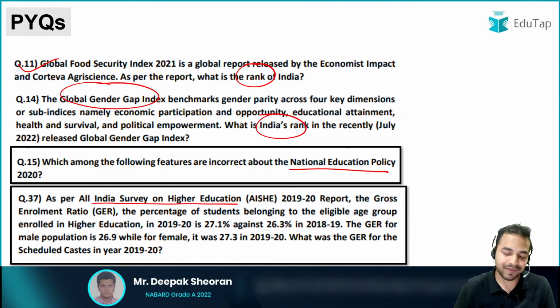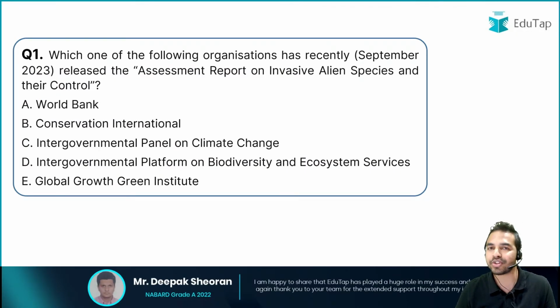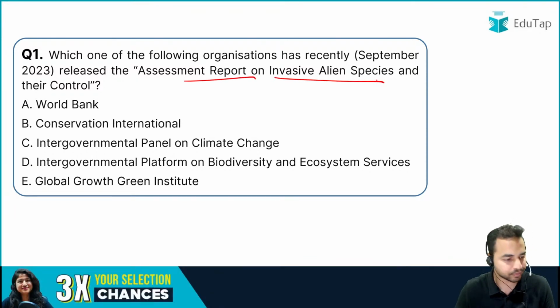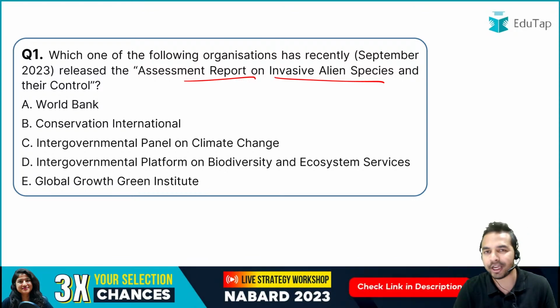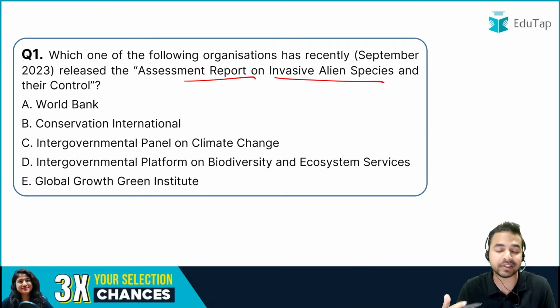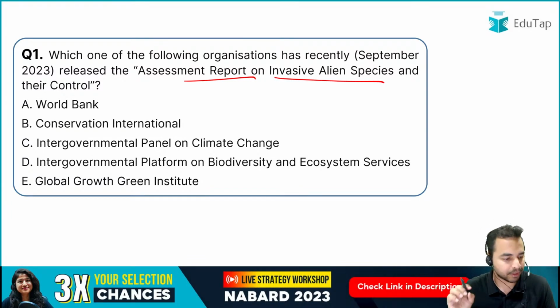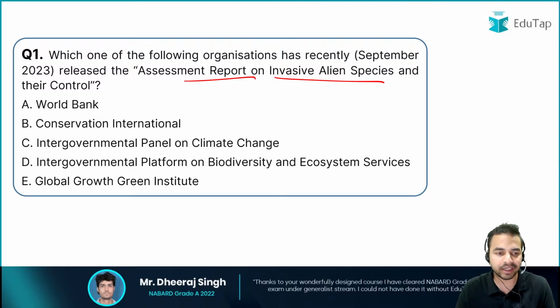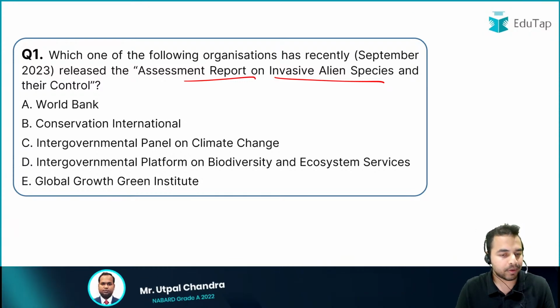Here is the very first question for all of you, and the question is on the assessment report on invasive alien species and their control. The first question is quite easy, on the releasing body of this particular report, that is, the organization which is releasing this report. So it is the easiest question, the very first dimension of reports and indices: World Bank, Conservation International, Intergovernmental Panel on Climate Change, Intergovernmental Platform on Biodiversity and Ecosystem Services, or the Global Green Growth Institute.